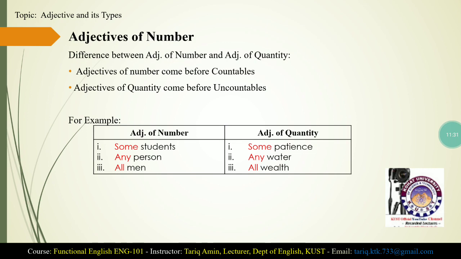In the second example, any person, any is an adjective and it is modifying the noun person, and person is a countable noun. And I've just said that when an adjective comes with a countable noun, it is called an adjective of number, and when an adjective comes with an uncountable noun, it is called an adjective of quantity.